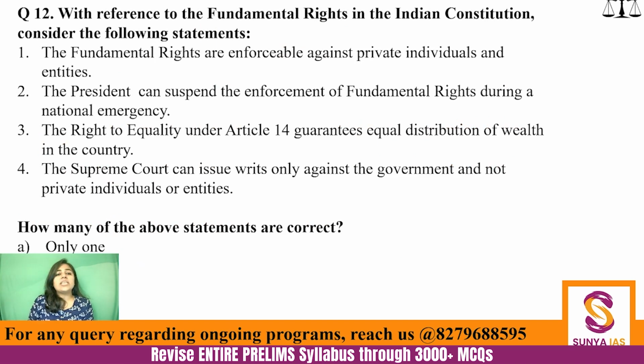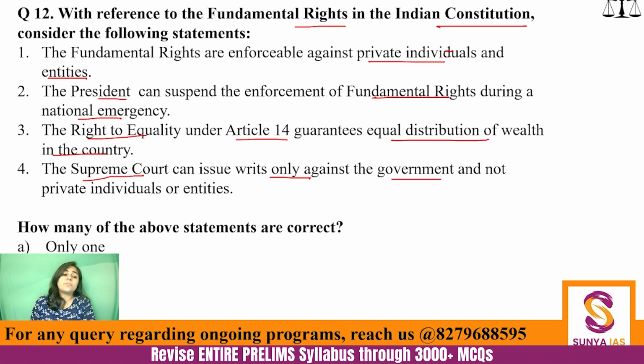Moving on. With reference to fundamental rights in the Indian Constitution, consider the following statements. The fundamental rights are enforceable against private individuals and entities. The president can suspend the enforcement of fundamental rights during a national emergency. The right to equality under Article 14 guarantees equal distribution of wealth in the country. And the Supreme Court can issue writs only against the government and not private individuals or entities. What do you think? How many statements are correct? Only one, only two, only three, or all four?